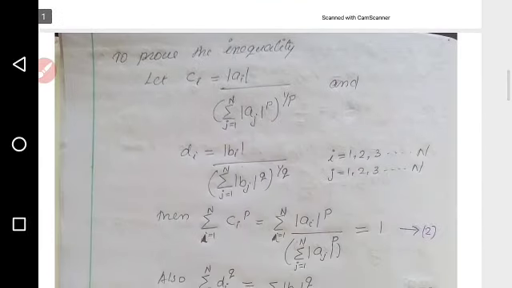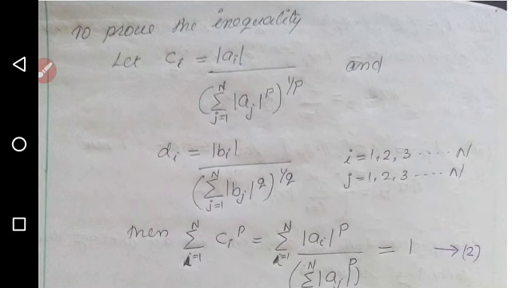Now to prove the inequality, we are taking two points, because these ci and di are marked in a two-dimensional plane. Now ci is equal to modulus of ai divided by (sigma j equal to 1 to n modulus of aj raised to p) whole raised to 1 by p, and di is equal to modulus of bi divided by (sigma j equal to 1 to n modulus of bj raised to q) whole raised to 1 by q.